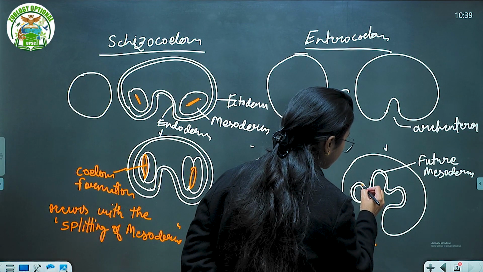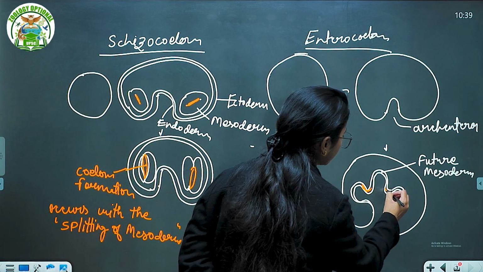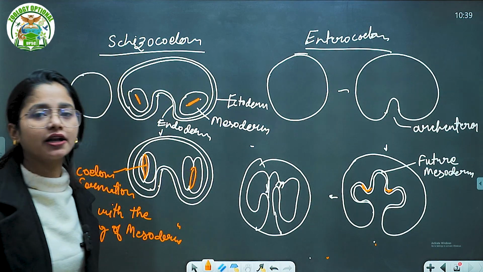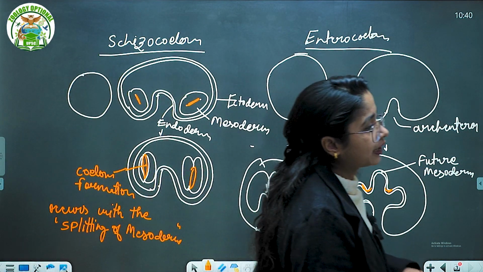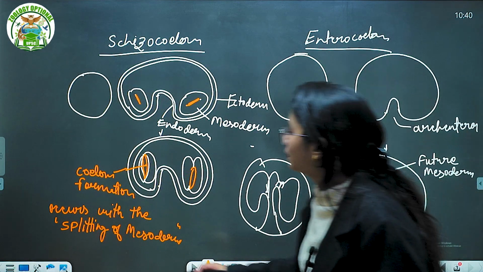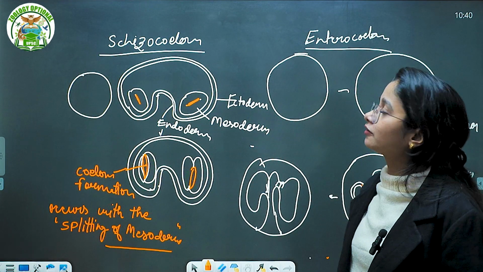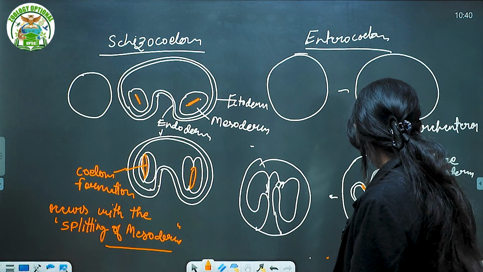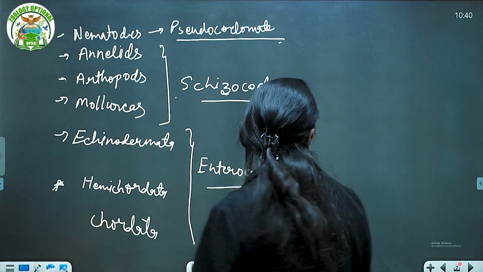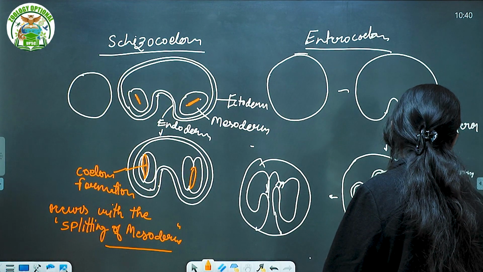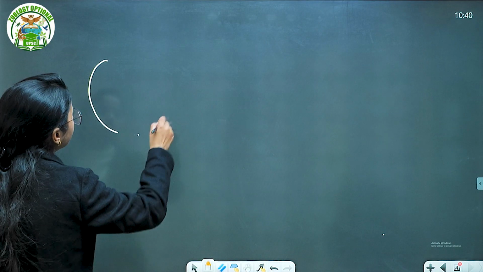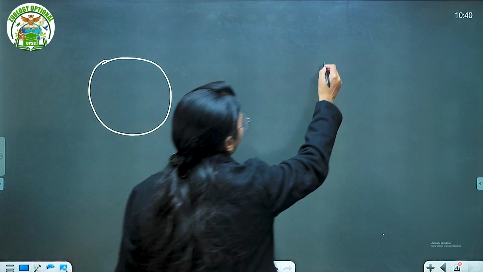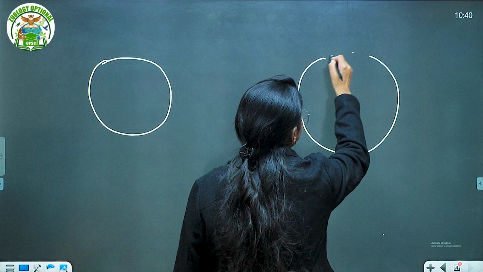So what can we see as the difference here? In that differentiation, the mesoderm is forming through the folding of the archenteron cavity, while in the cytocoelom there is a splitting of the mesoderm, and that is forming the cytocoelomic cavity. If you want to see it in a very simple diagram also, I can show it like that. Suppose that this is a normal zygote, and how the formation is occurring.